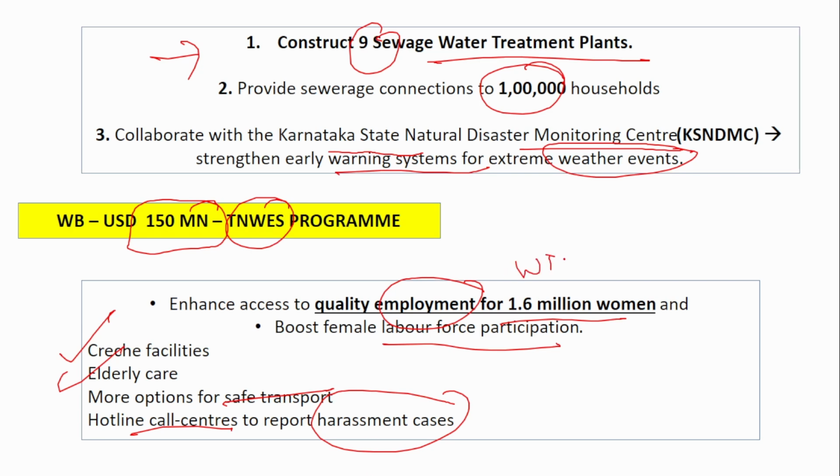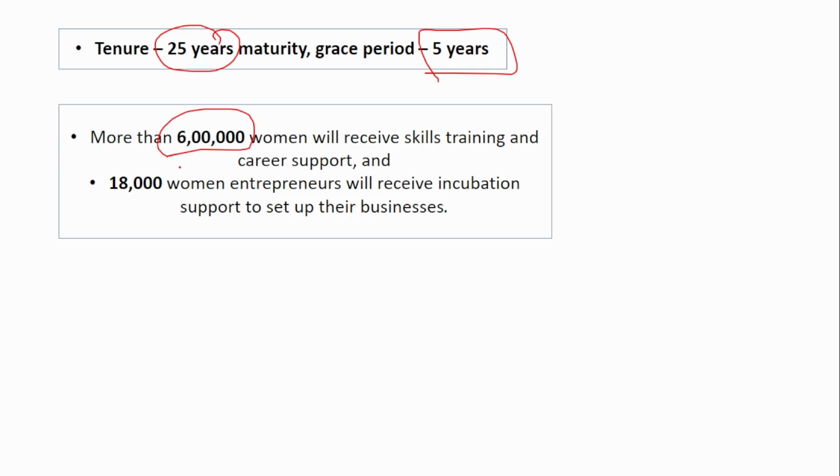Remember the amount: the World Bank will be providing $150 million for the Tamil Nadu Women Employment and Safety Program. The tenure of the loan is 25 years and a grace period of 5 years is being provided. This will help around 6 lakh women receive skill training and career support, and also 18,000 women entrepreneurs will receive incubation support to set up their business. So these many people will benefit from this program. The main things you have to remember are the amount, who has provided it, to which state, and also the purpose.